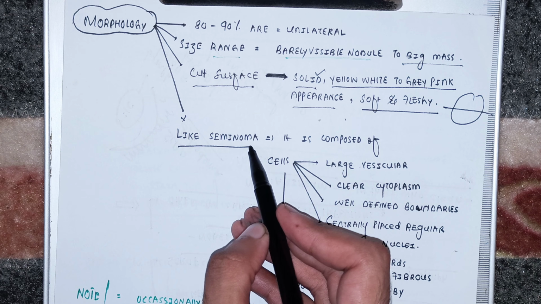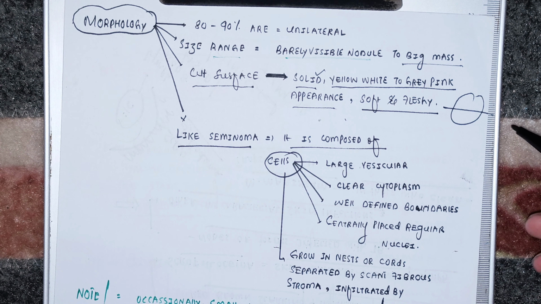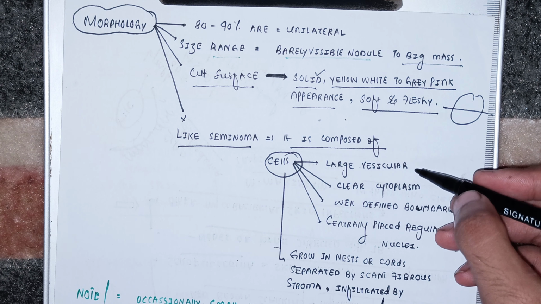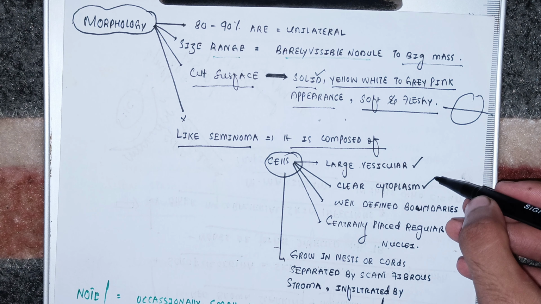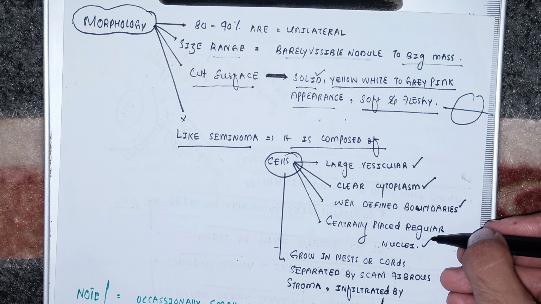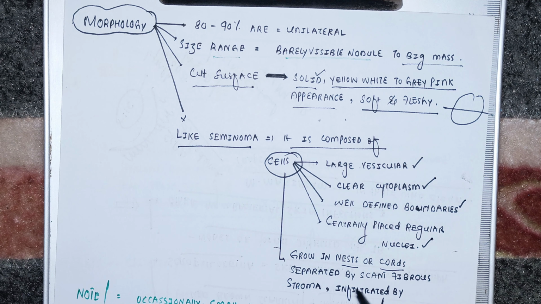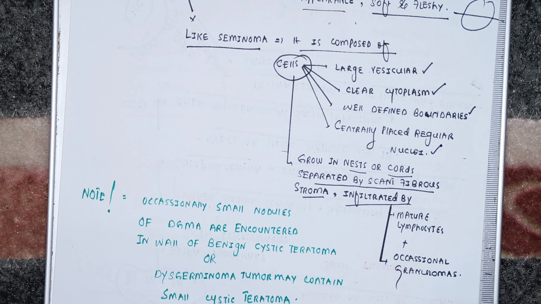Like seminoma in the testicles of the male, it is composed of cells which have some very characteristic features. What are those characteristic features? The cells are large and vesicular. Their cytoplasm is very clear with prominent, well-defined boundaries. Their nuclei are centrally placed and regular. The cells grow in nests or cords, separated by scant fibrous stroma, which is infiltrated by